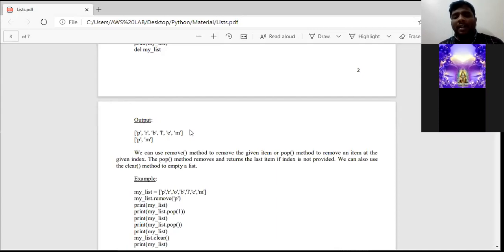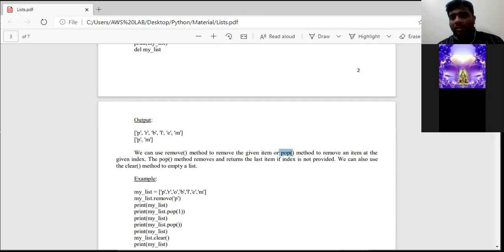And the second difference is, in the remove function we must mention some value. In the remove function we need to mention any one value or element of a list, whereas in the pop function there is no rule to mention an element or value or item of a list.